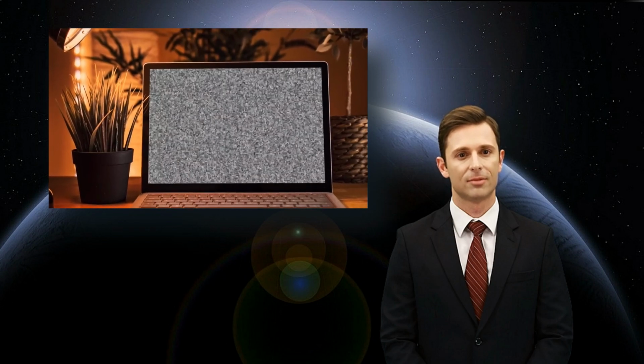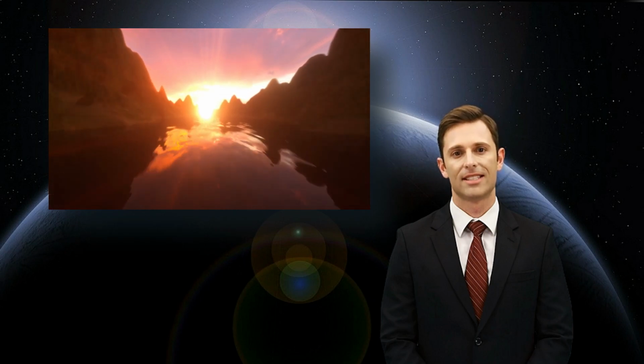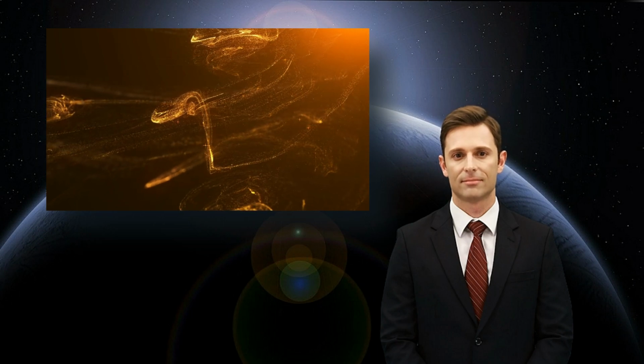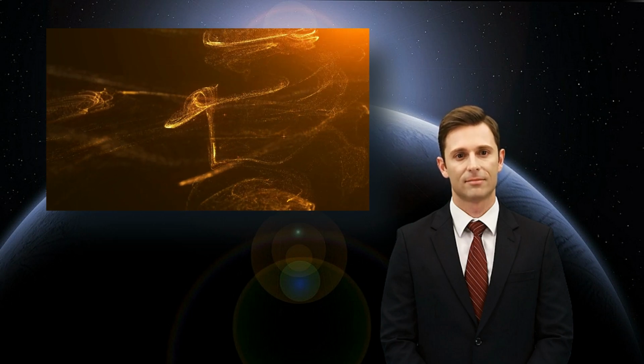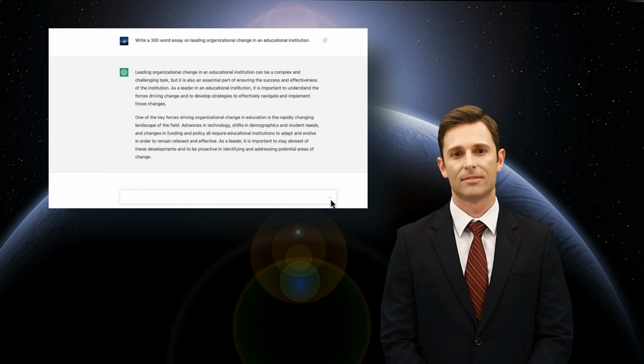ChatGPT has been trained using two methods: supervised fine-tuning and reinforcement learning from human feedback, RLHF. Supervised fine-tuning involves providing the model with human-written conversations as examples of how to respond. RLHF involves collecting feedback from human evaluators who rank different model responses based on their quality. This way, the model can learn from its own mistakes and improve over time.